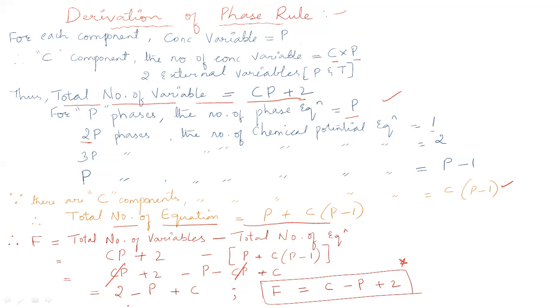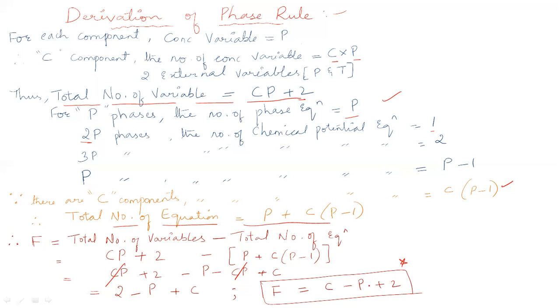Now we already know that whatever the plus value is, you need to write that first. And if you have alphabets along with numbers, you need to write the alphabets first, followed by the number. Therefore, on rearrangement, you will get the equation as degrees of freedom F is equal to C minus P plus 2, which is called the Gibbs phase rule equation.